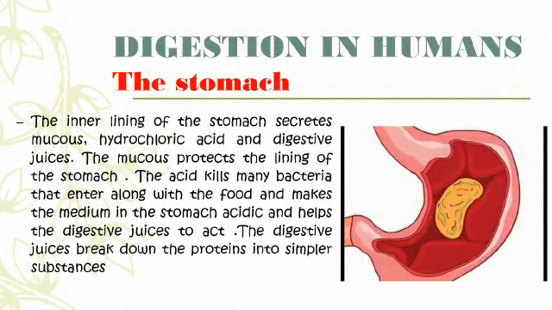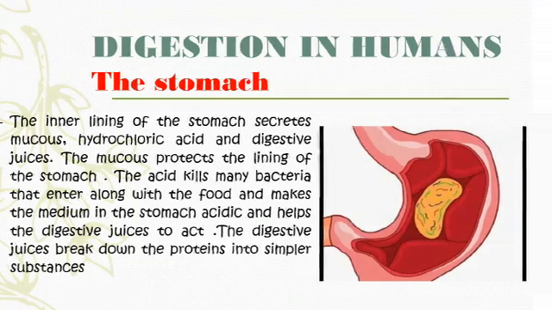For example, the inner lining of the stomach secretes mucus, hydrochloric acid and digestive juices. The mucus protects the lining of the stomach. The acid kills maximum bacteria which we have in our food when we take it inside our stomach, and it makes the medium of the stomach acidic, which helps the digestive juices to act. What happens is the hard complex substances of the food, such as proteins, get broken down into simpler substances.